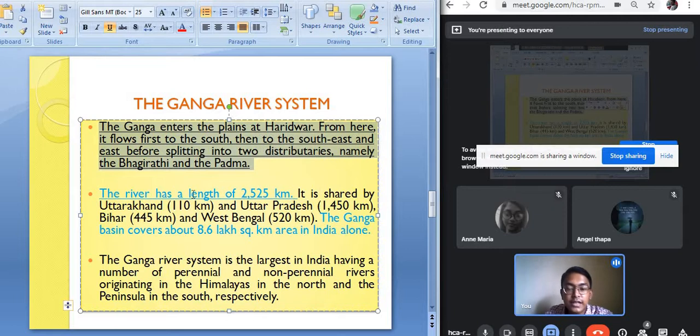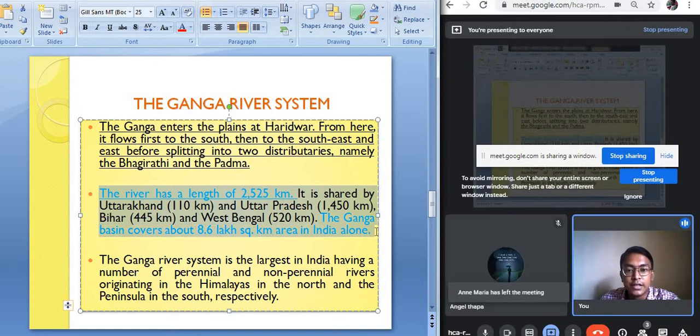The total length of the river Ganga is 2525 kilometers. If you see the breakup, it flows for 110 kilometers in Uttarakhand, 1450 kilometers in Uttar Pradesh, 445 kilometers in Bihar, and 520 kilometers in West Bengal.